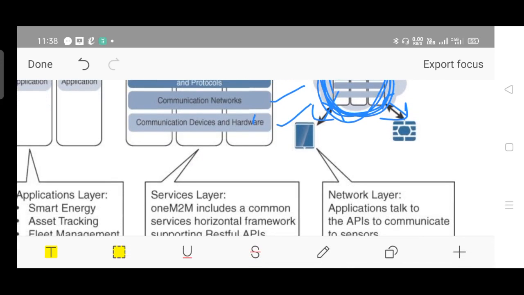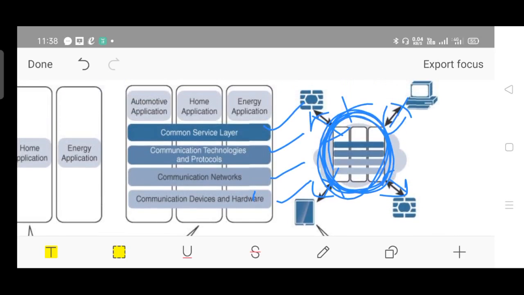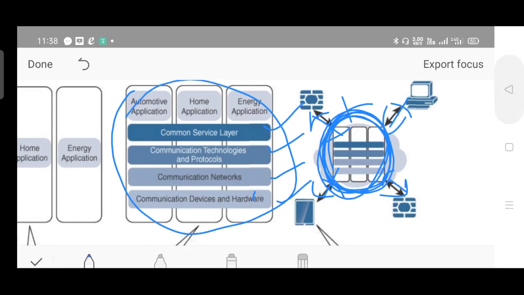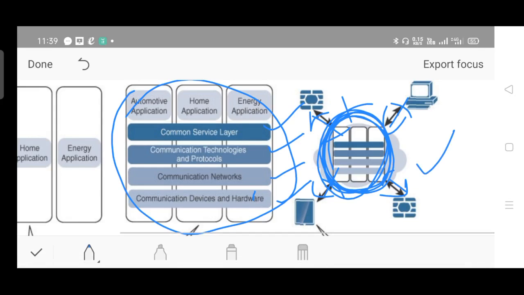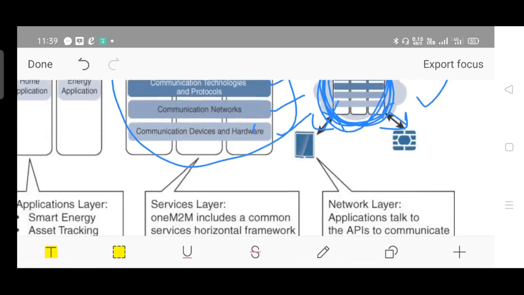So the communication interface from the network layer goes towards the higher end, that is, towards the node or a system or a smart device or a cloud or a storage array, whatever. So this comes under the final network layer.